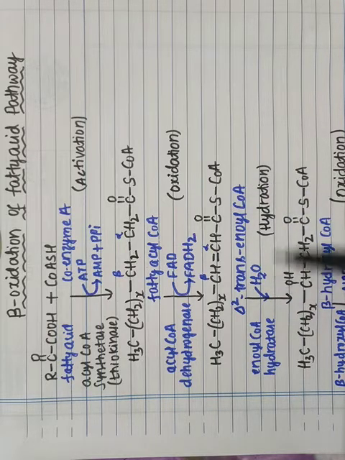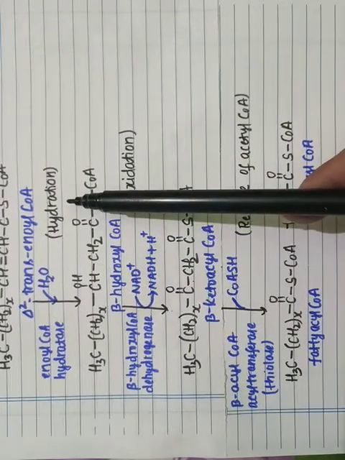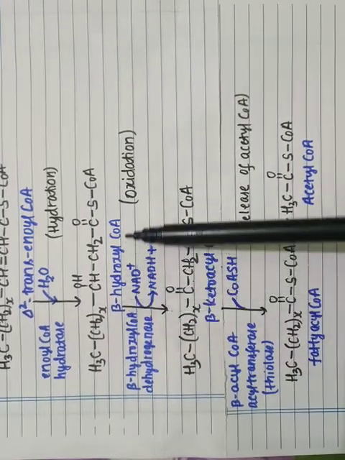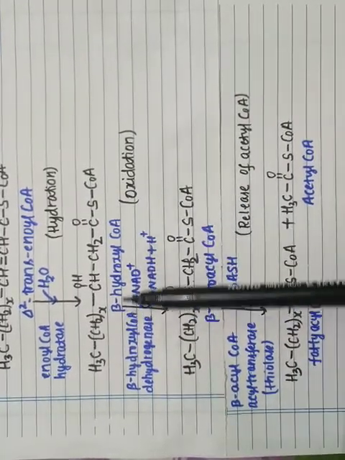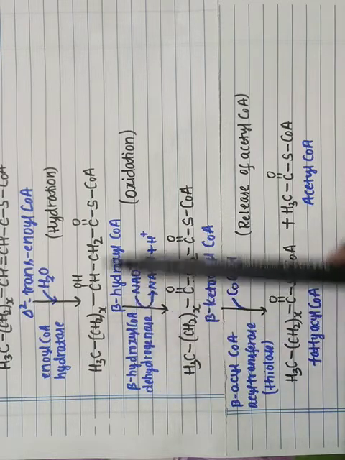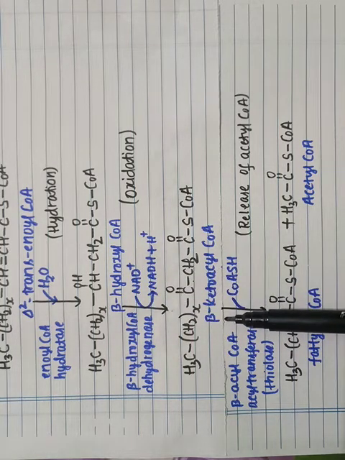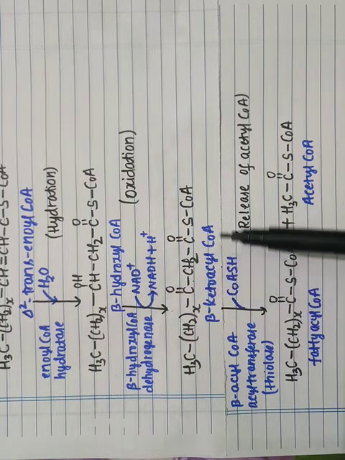In the next step, hydration takes place in the presence of enoyl coenzyme A hydratase to form beta hydroxyacyl coenzyme A. When the hydration takes place, it forms beta hydroxyacyl coenzyme A. This beta hydroxyacyl coenzyme A, in the presence of beta hydroxyacyl coenzyme A dehydrogenase, undergoes oxidation to form beta ketoacyl coenzyme A.